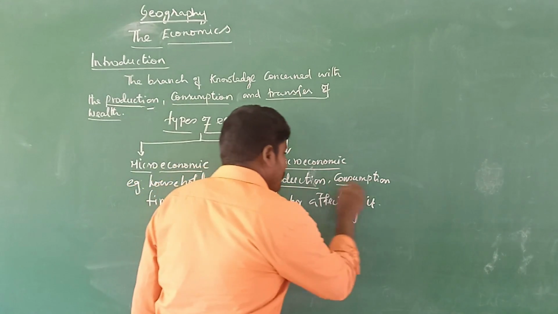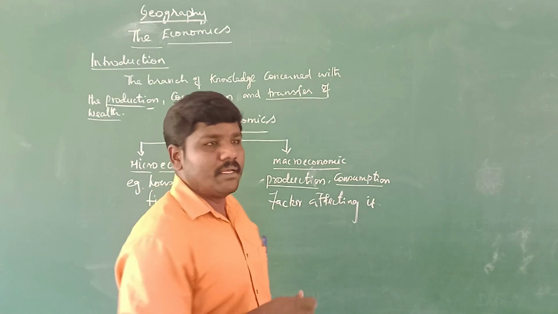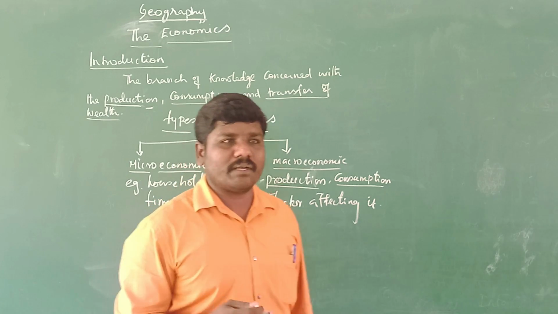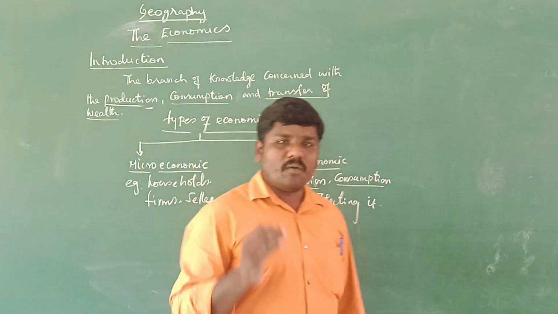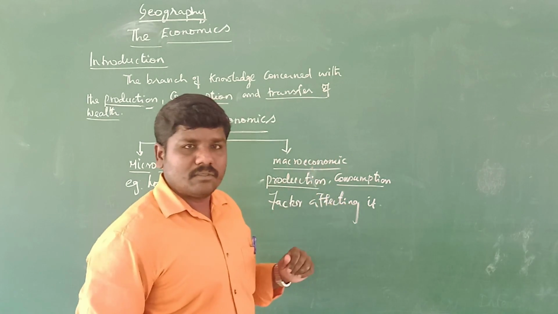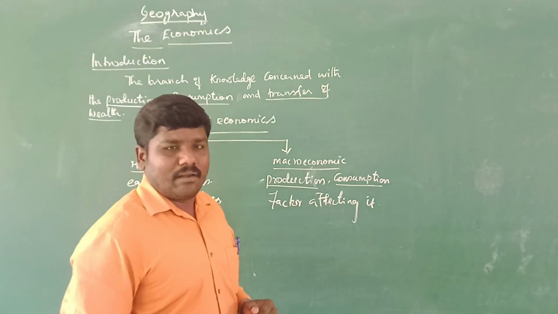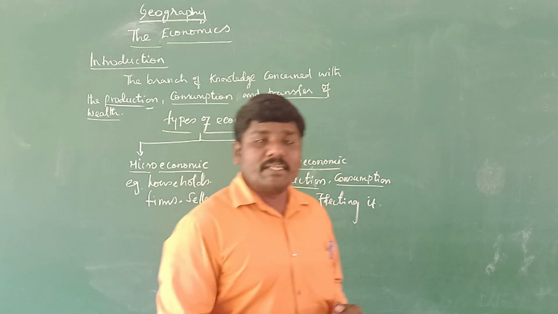Some of the productions may be affected by natural factors or artificial factors. So natural factors or artificial factors may affect the economy. This process is mostly analyzed in macroeconomics. And then the investment.